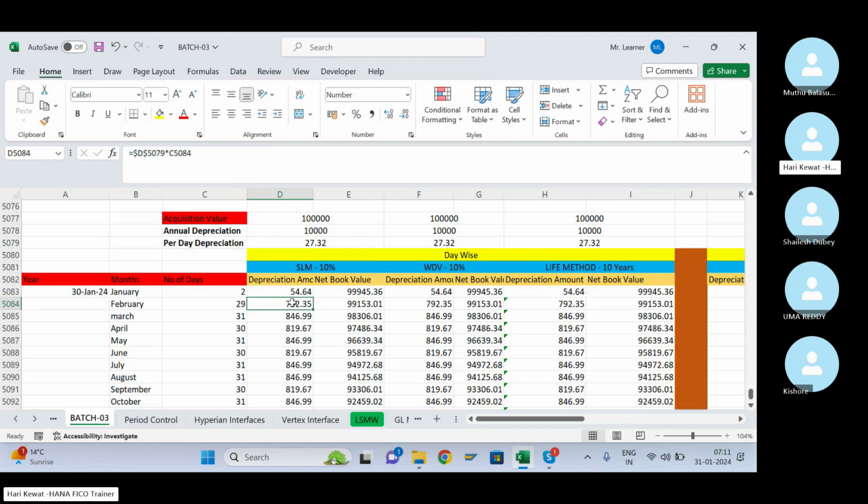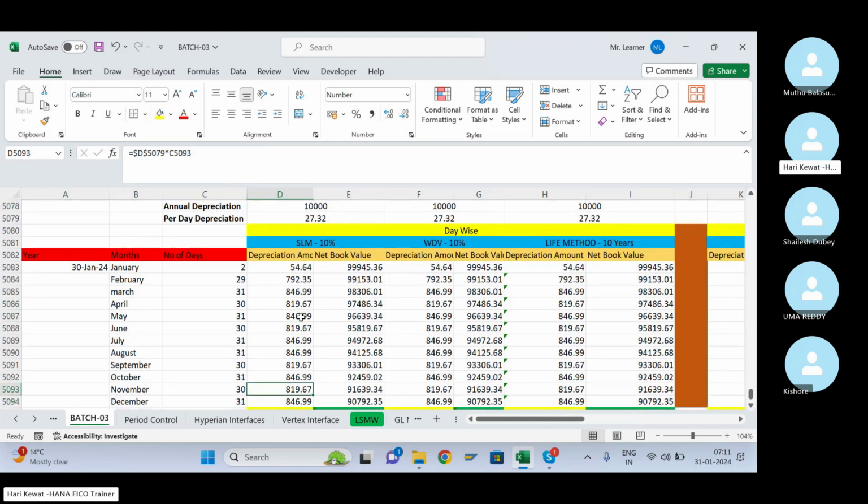Similarly for February, per day depreciation multiplied by number of days is your February month depreciation. Similarly for March. Likewise, you have to calculate for every month.